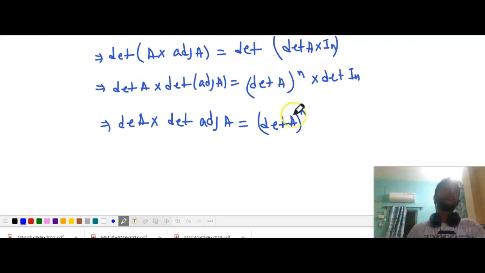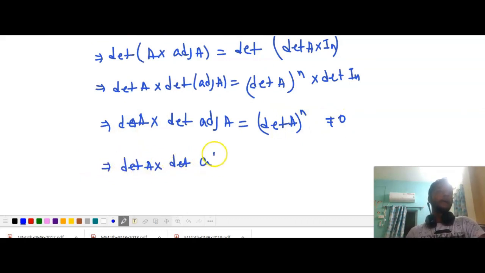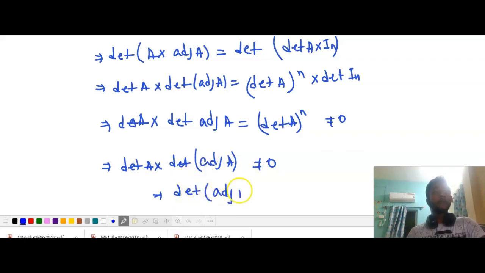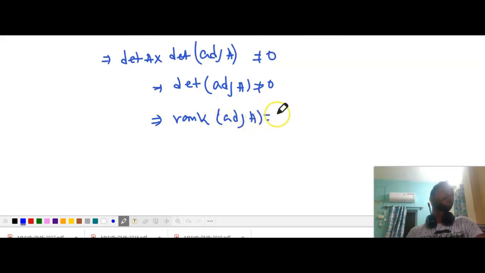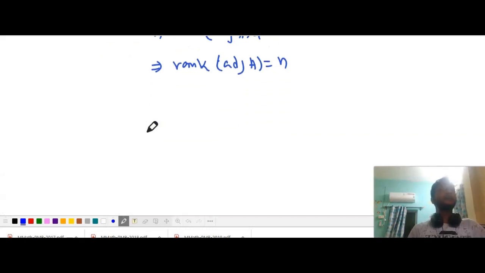Now as det of A is non-zero, from this we can conclude that det of A into det of adjoint A is not equal to 0. This is a real number and this is a real number, so we can conclude that det of adjoint A is not equal to 0. As adjoint A is an n cross n matrix with non-vanishing determinant, we can conclude that rank of adjoint A is equal to n. So if rank of A is equal to n, it will imply rank of adjoint A is equal to n. Okay, now case 2.